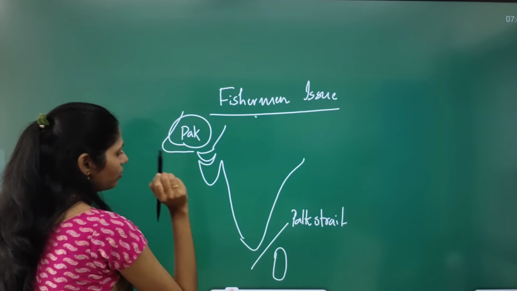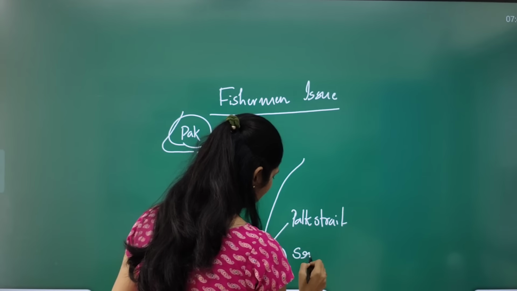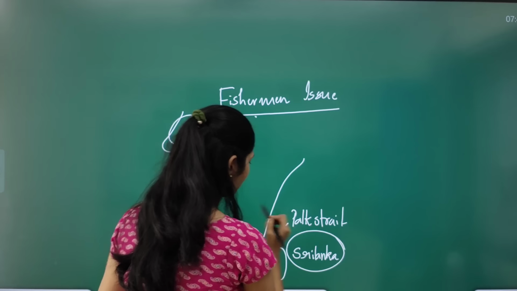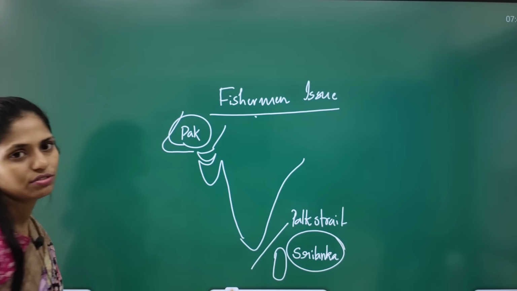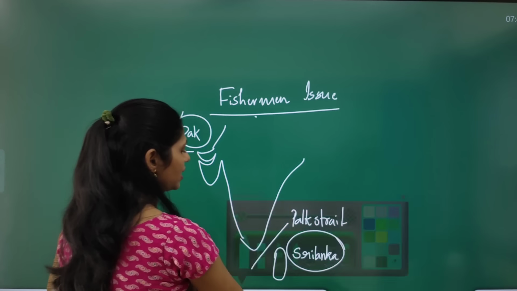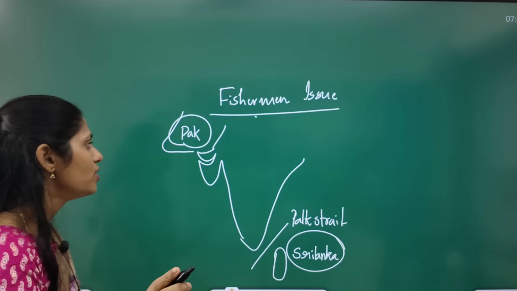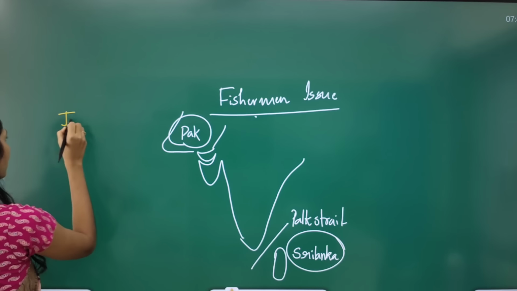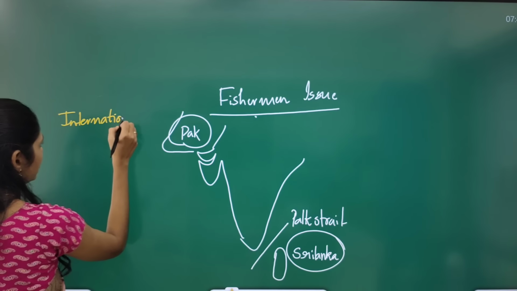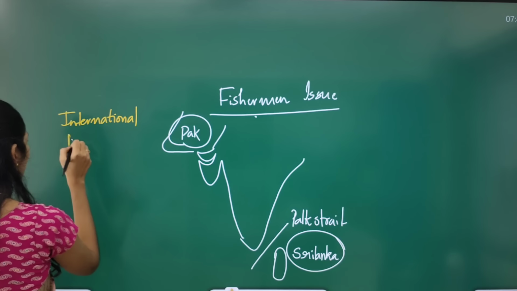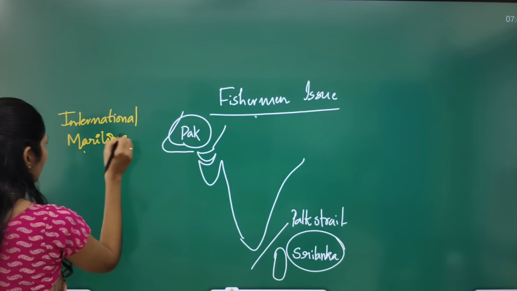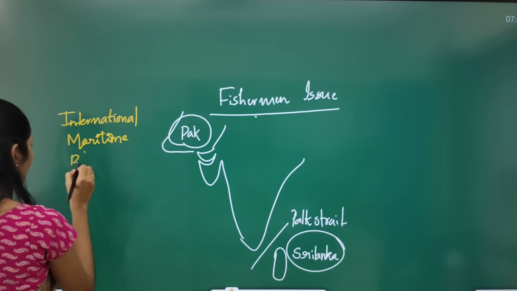With Pakistan on one side and Sri Lanka on the other, we have this fishermen issue. Why? Because we are sharing an international maritime boundary.